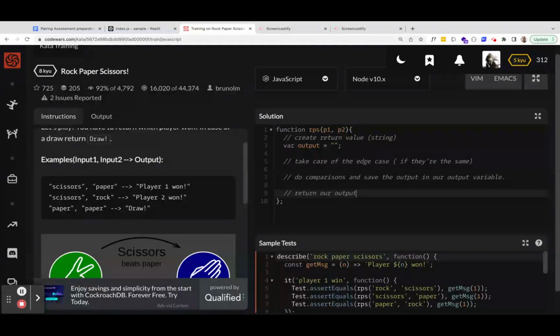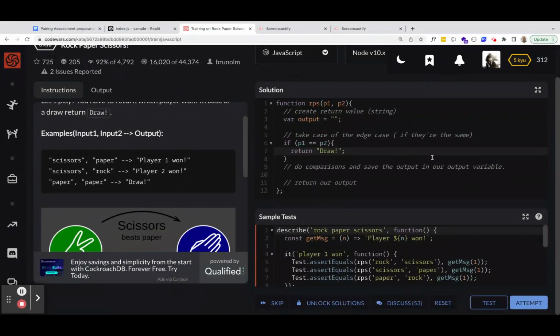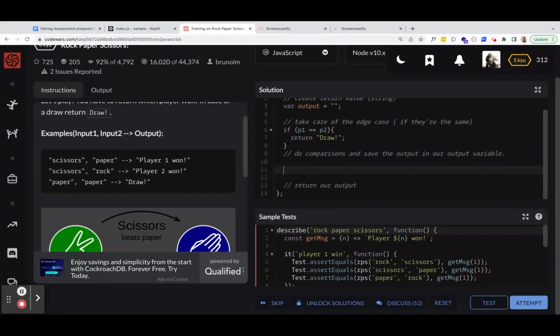Okay, so we did the return value. Now let's take care of the edge case if they're the same. So if P1 equals P2, then return output, returning draw, right? Draw exclamation point. Okay, now the comparisons: rock, paper, scissors.